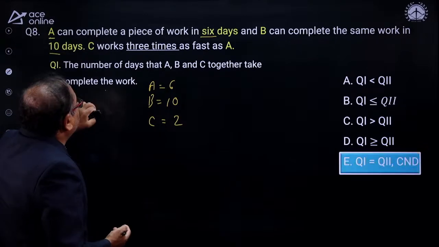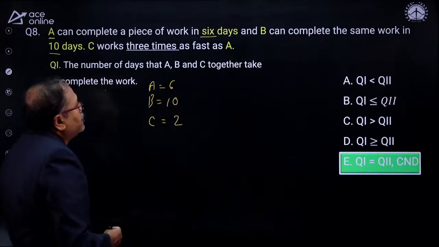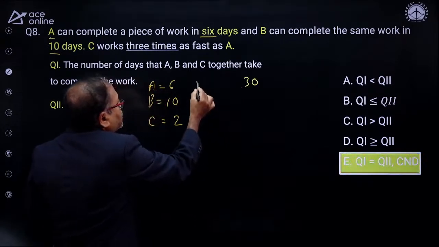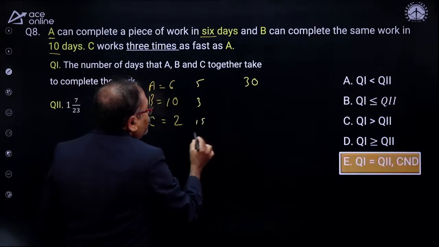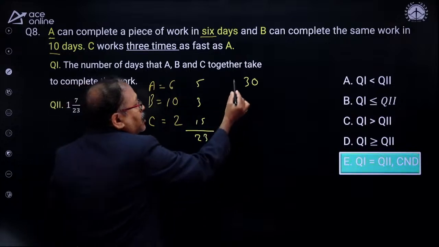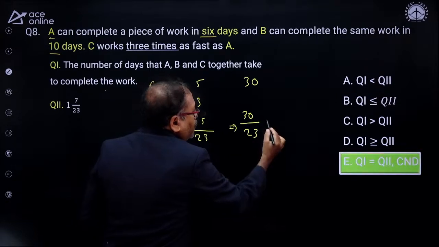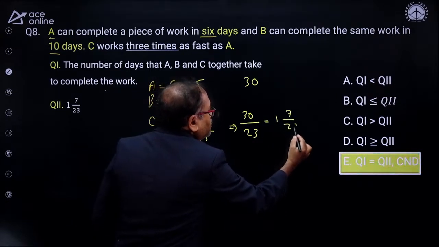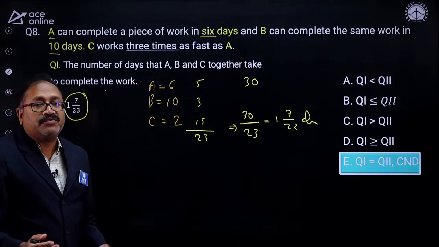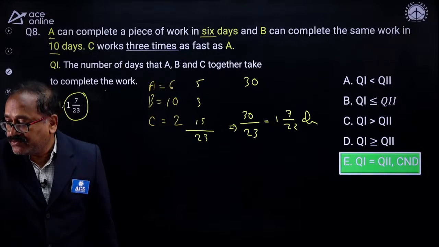How do I answer the question? So that is the number of days each takes together. So the LCM of these numbers, will that be 10, 20, 30? Yeah, the LCM is 30. So this is 6 units, this is 5 units, 3 units, and this is 15 units. All together can complete 23 units. So how many days will it take to complete 30 units? So 30 divided by 23, which will be 1 7/23 days. The second one is also 1 7/23 days. Therefore 1 is equal to 2, and as you rightly said, option E. Well done, sir. Well done.